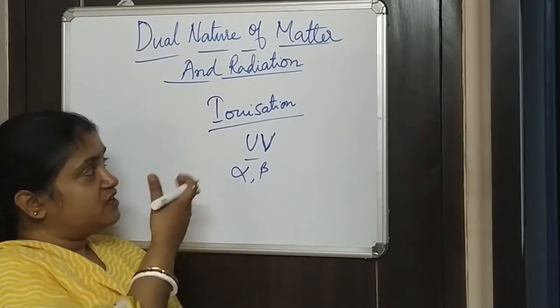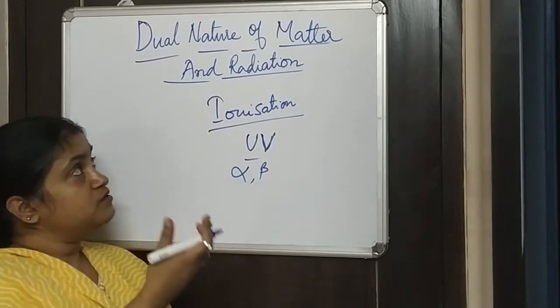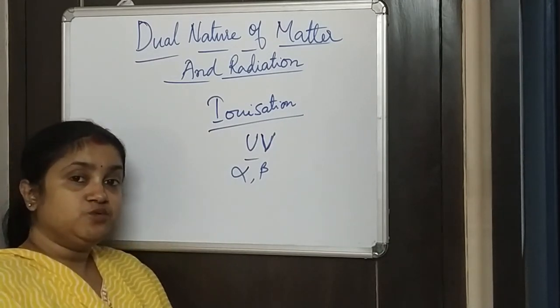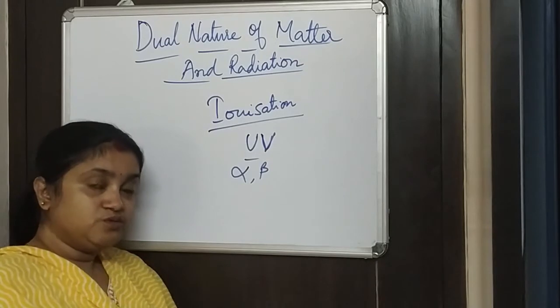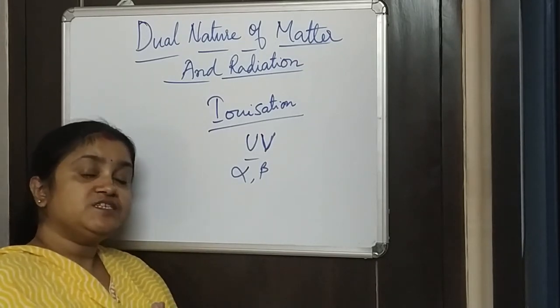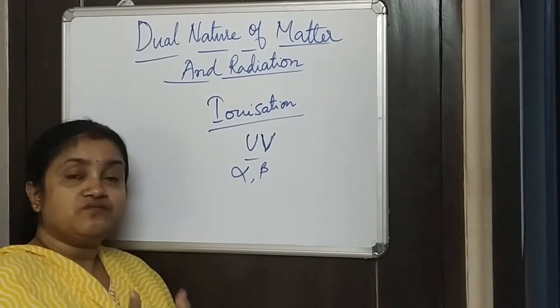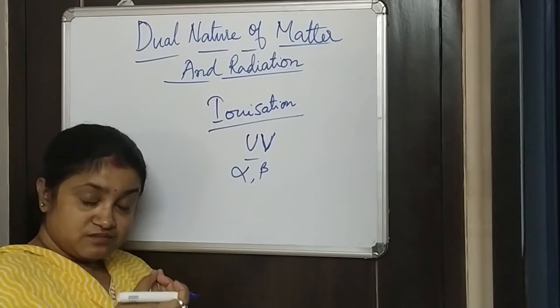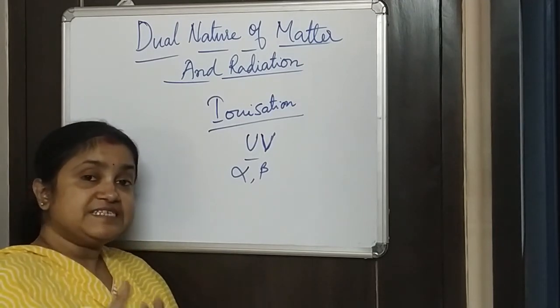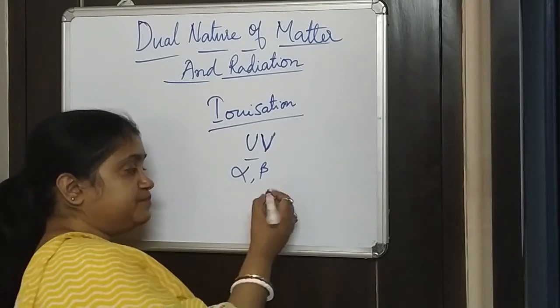But why are we talking about this ionization process in this chapter? Because this whole concept came into place through a certain experiment which was done when the study of this ionization process of gas inside a particular tube was going on. So what was happening?